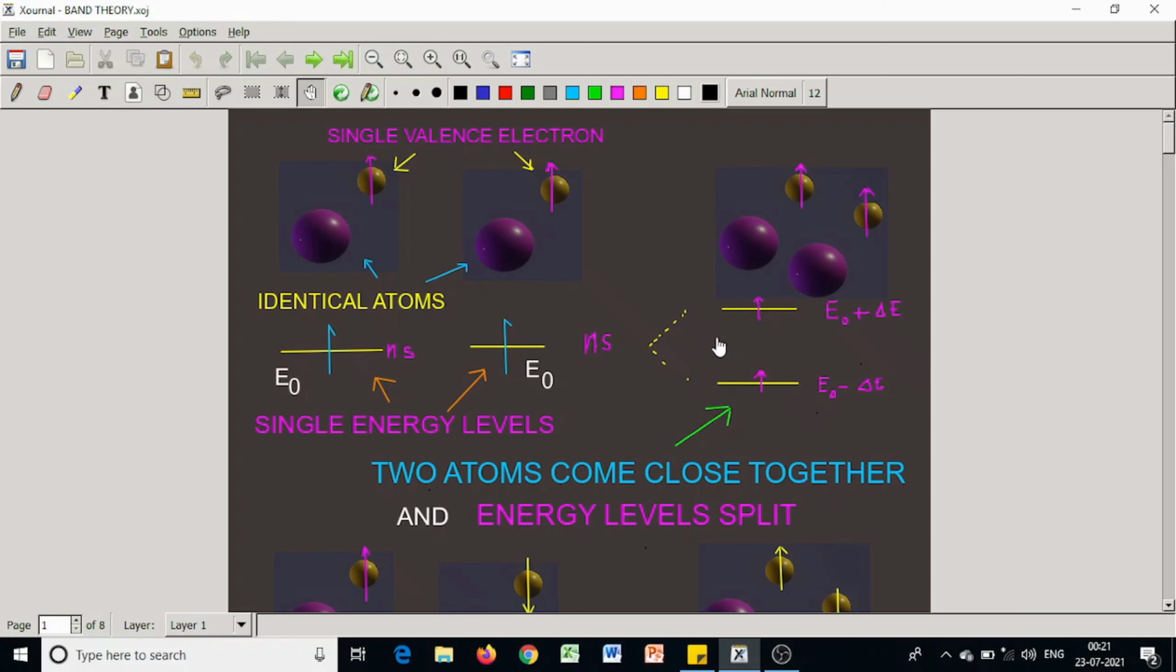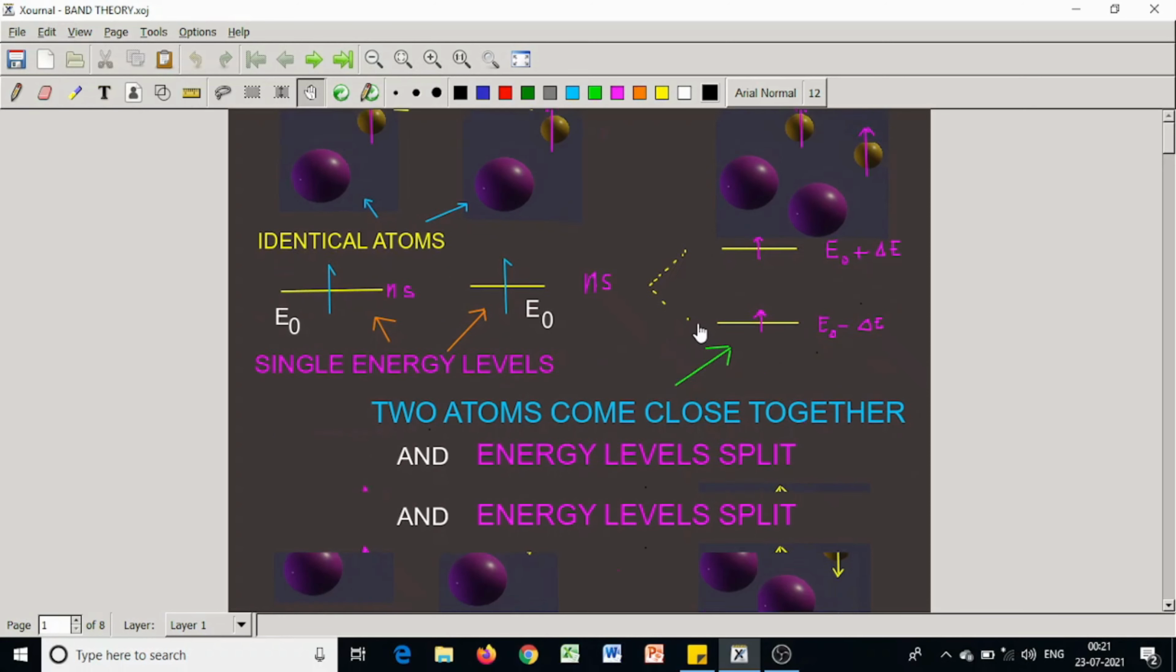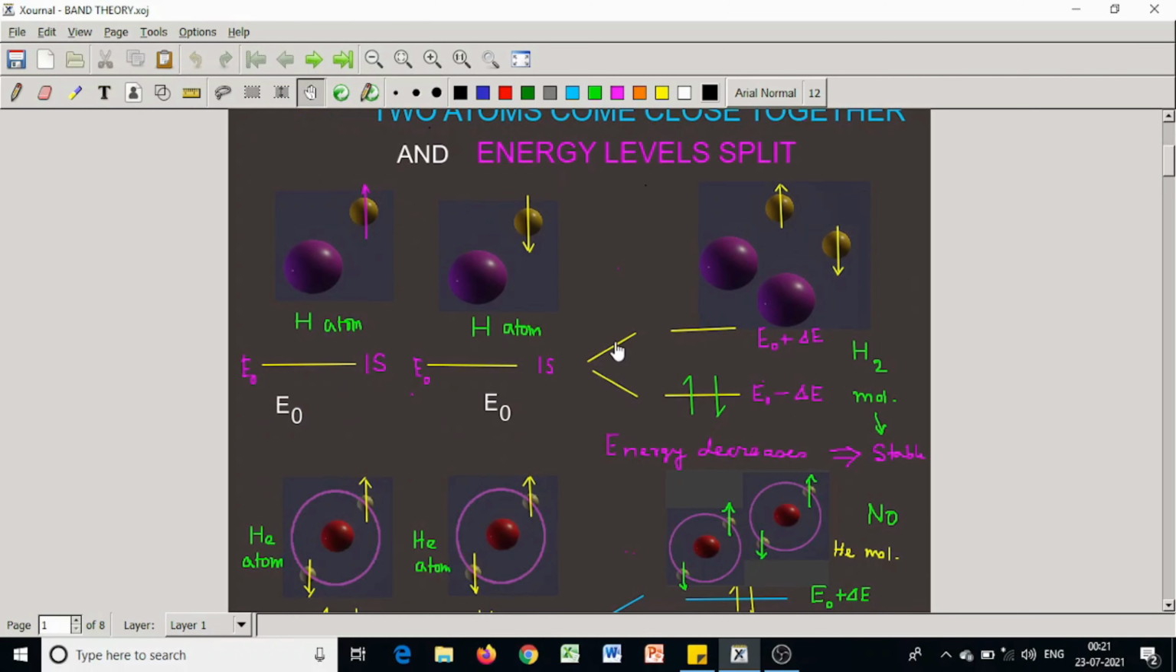But instead of two spin up particles, let us consider one spin up and one spin down particle. For example, two hydrogen atoms, one with a spin up 1s electron and another with a spin down 1s electron. Both are with energy E0. So the previous energy before coming to the close position, their total energy, is 2E0.